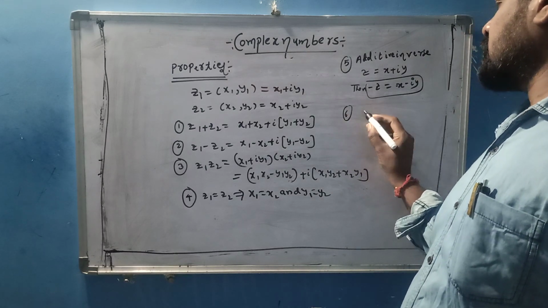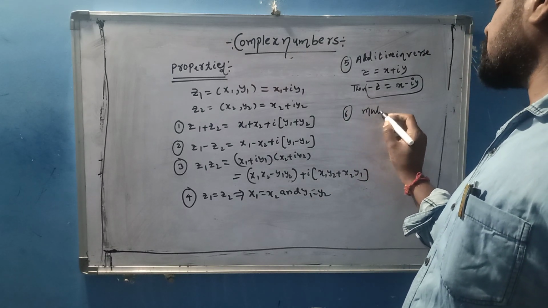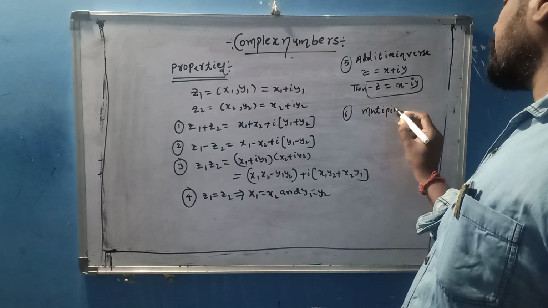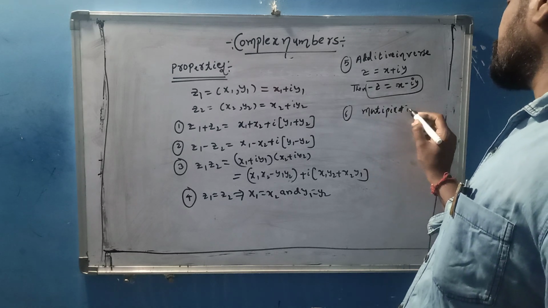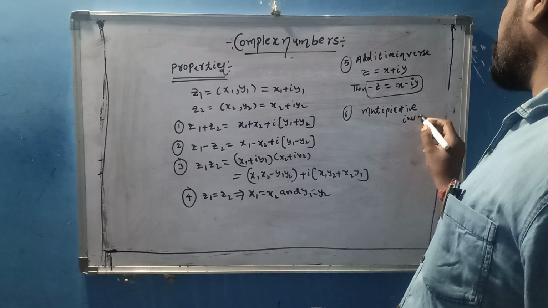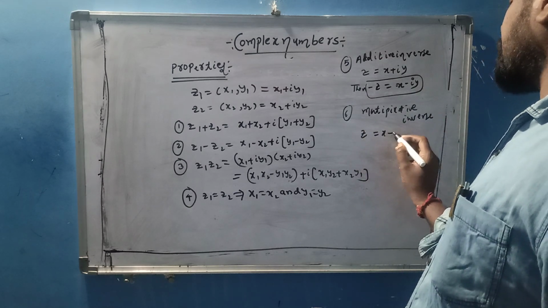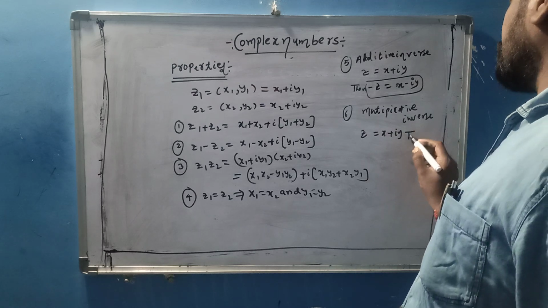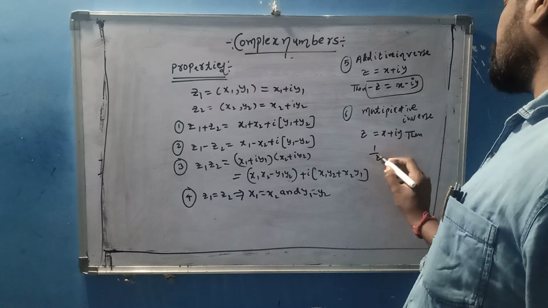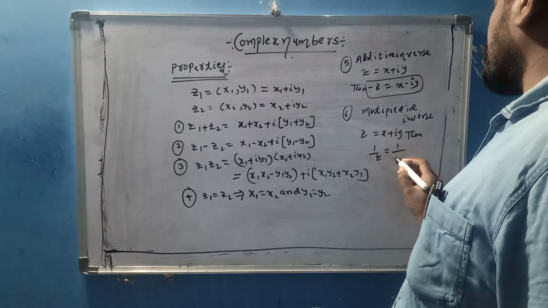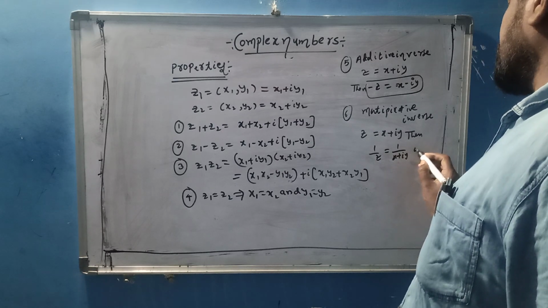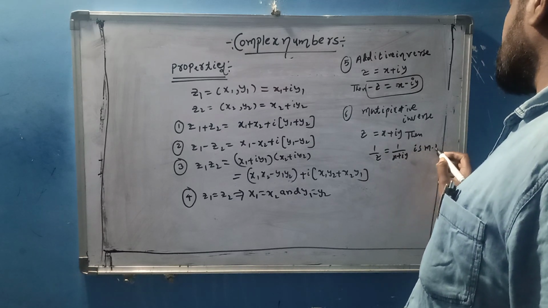After that, multiplicative inverse. If z is equal to x plus iy, then 1 by z equals 1 by (x plus iy). It is the multiplicative inverse.